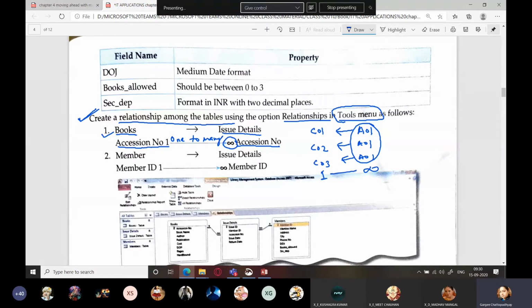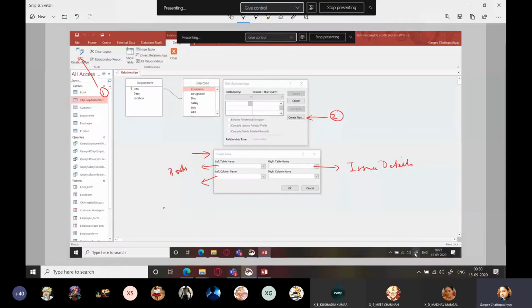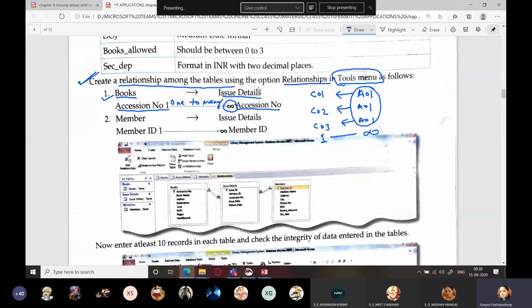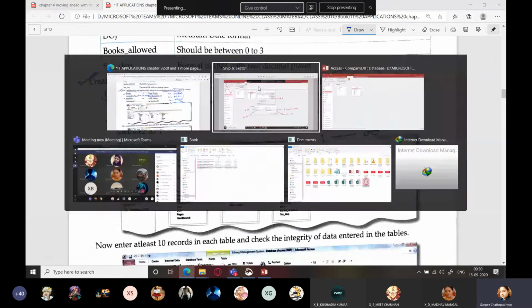Got it? So what you will be doing is from this side also you will select, because accession number is the common field. So you will select accession number from both places. I am not able to show it practically to you. Why? Because for that I need to first create the table. It means I am doing the project, which I am not going to do. Okay, I'm just explaining to you how you have to do it.